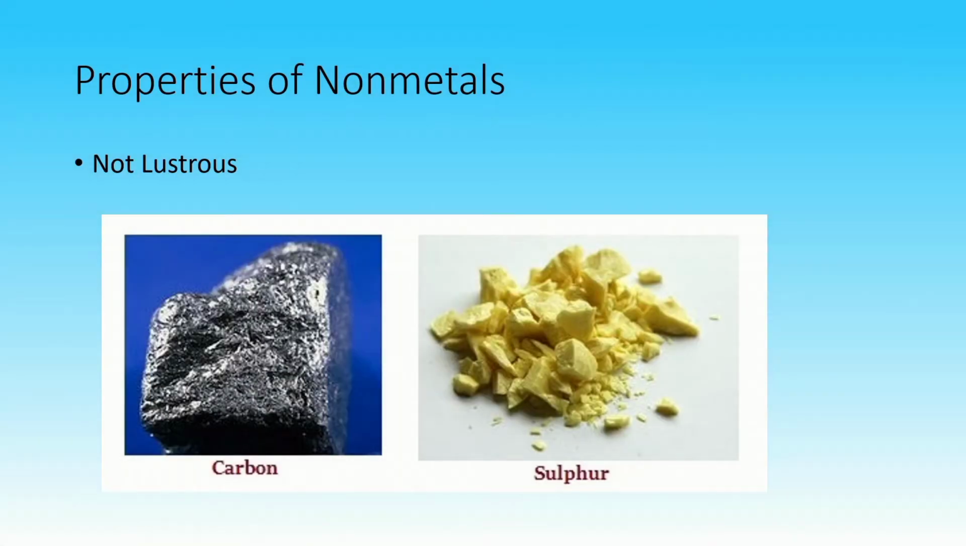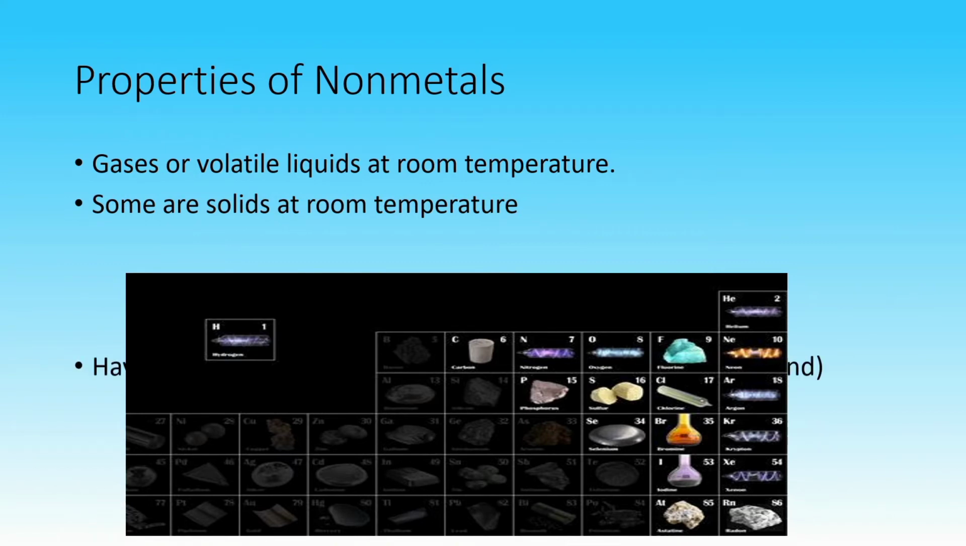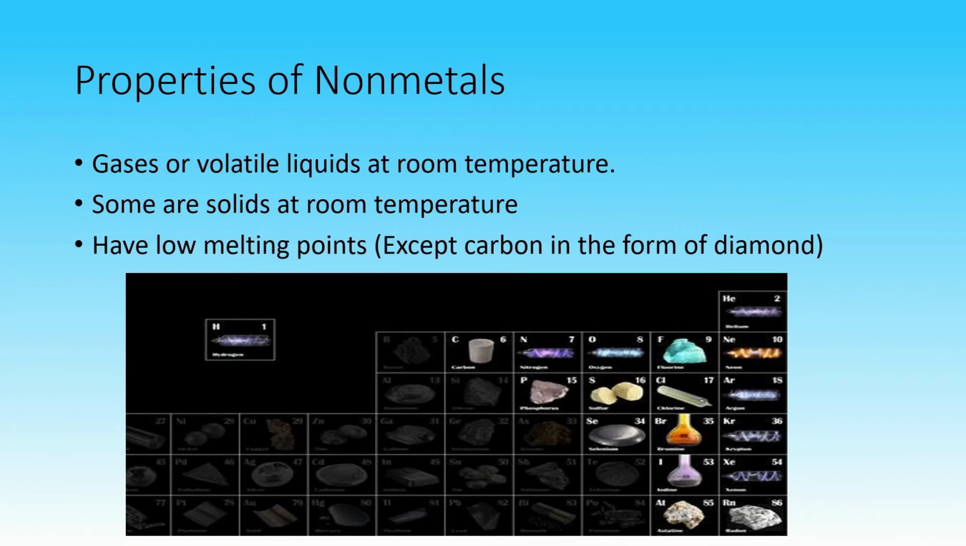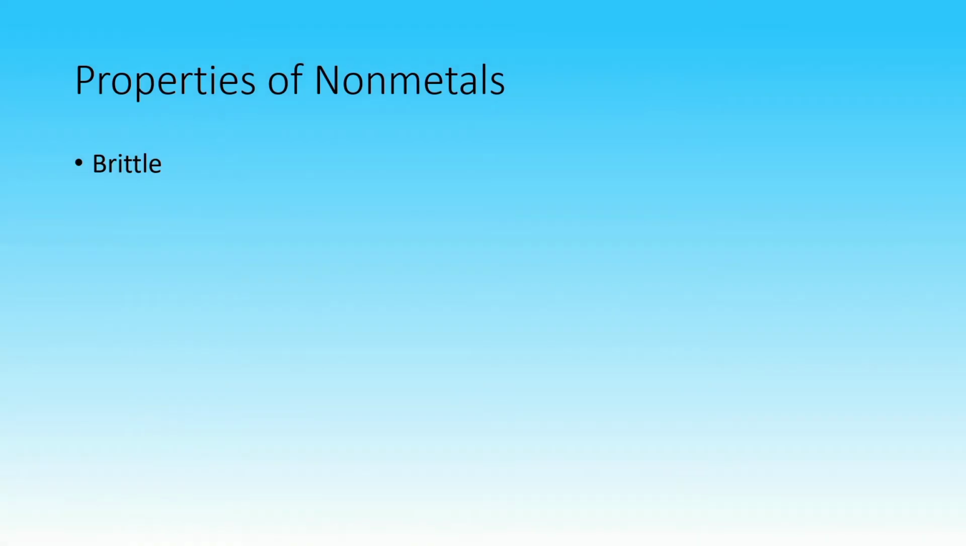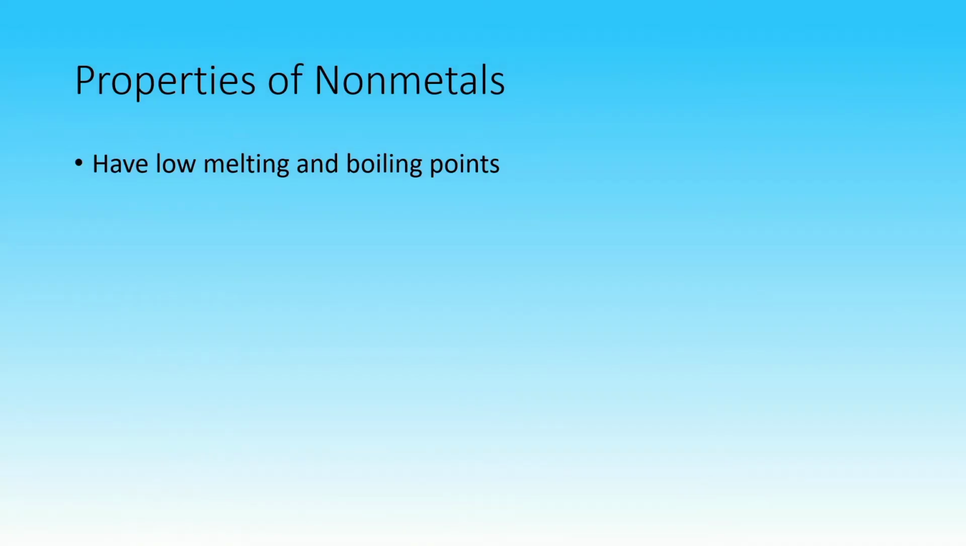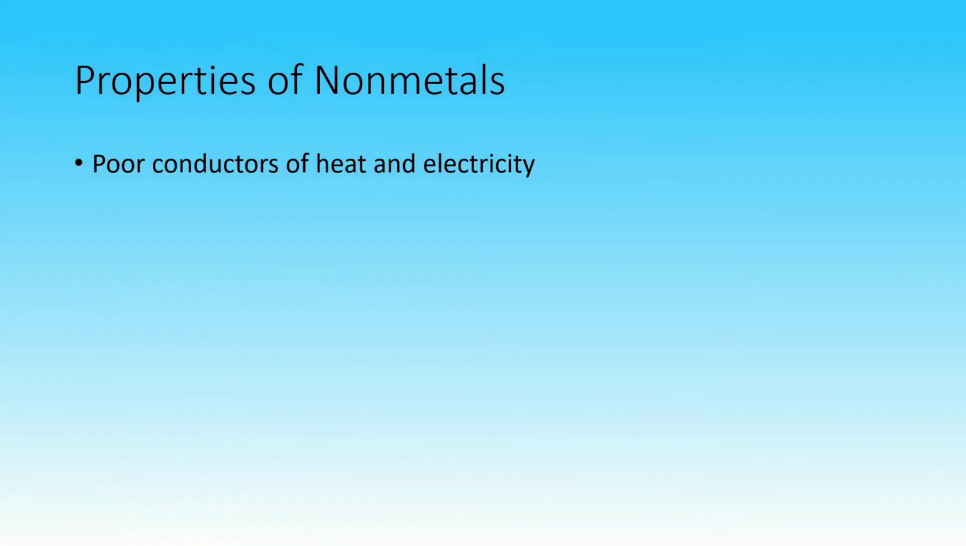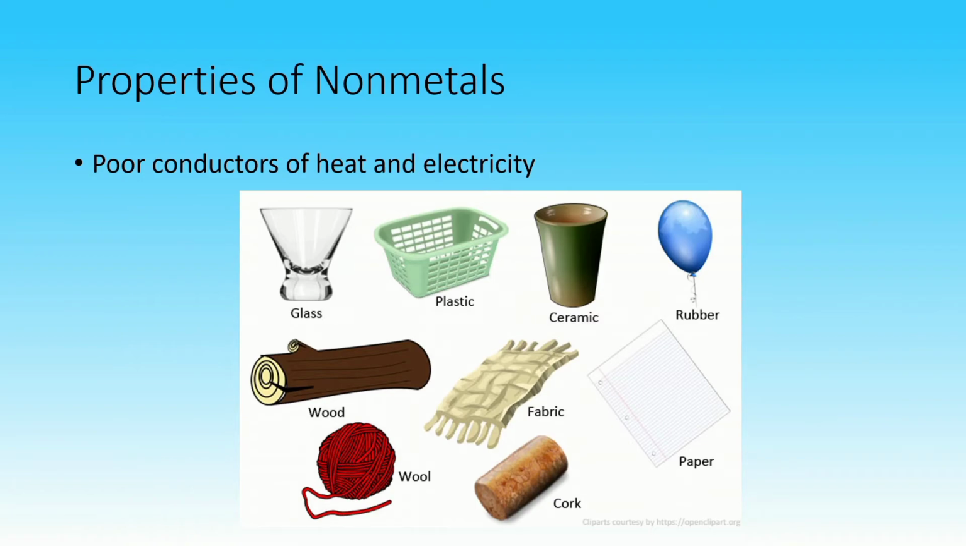On the other hand, non-metals are not lustrous in their solid form. Non-metals are either gases or volatile liquids at room temperature. Some non-metals can be solid at room temperature, but they have very low melting points, except for carbon in the form of a diamond. Nonmetals are brittle solids. They break easily. Most nonmetals have low melting and boiling points. And lastly, most nonmetals are poor conductors of heat and electricity.